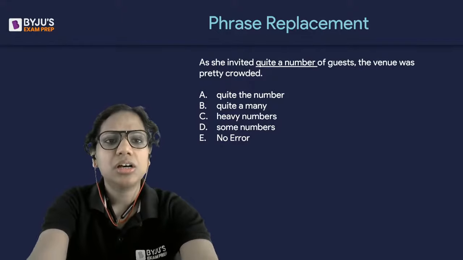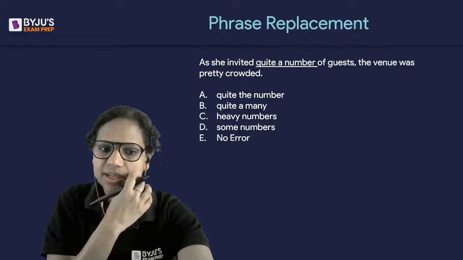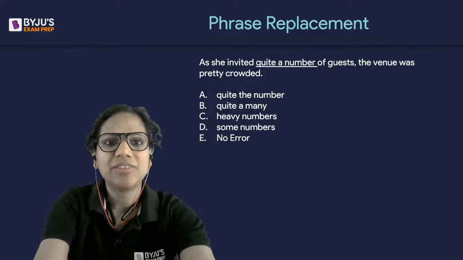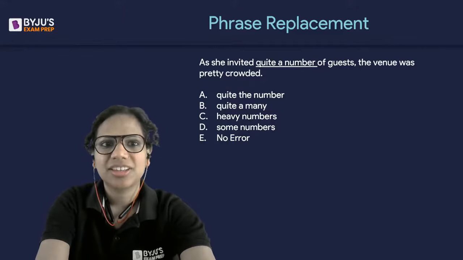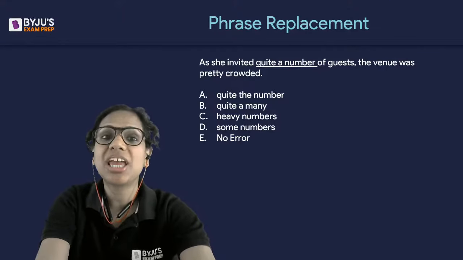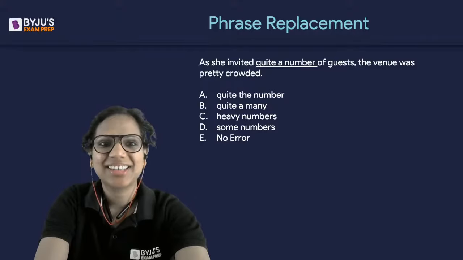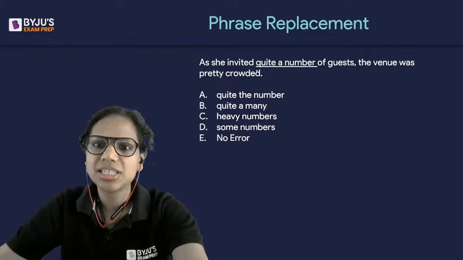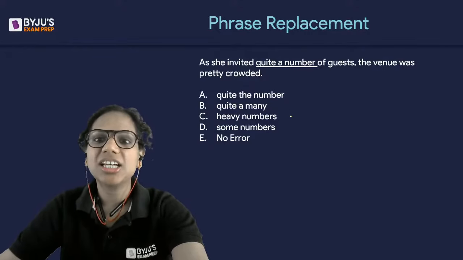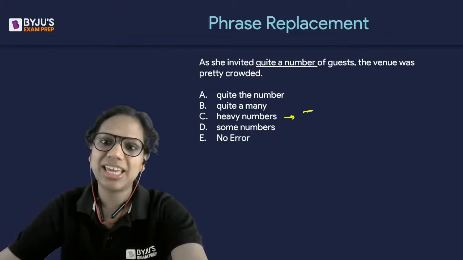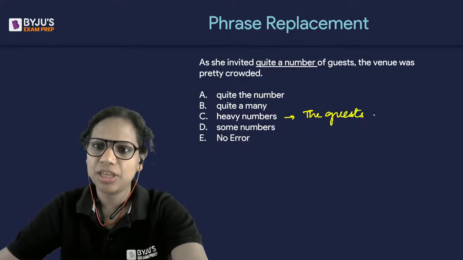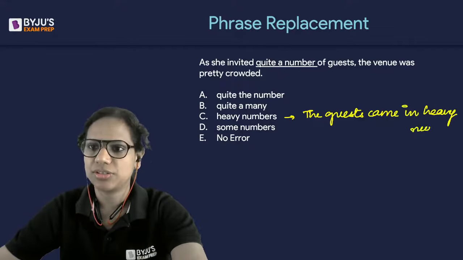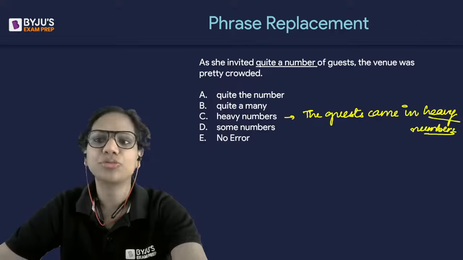Okay. So can we use heavy numbers like this? Substitute it in the sentence. Does it make sense? As she invited heavy numbers of guests. Does that make sense? Or the guests came in heavy numbers. That makes sense. So, heavy numbers is a correct expression, but it does not fit this sentence here. The guests came in heavy numbers. This is the correct way to use it. That means a lot of them came.